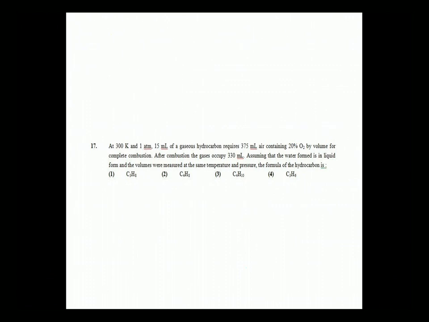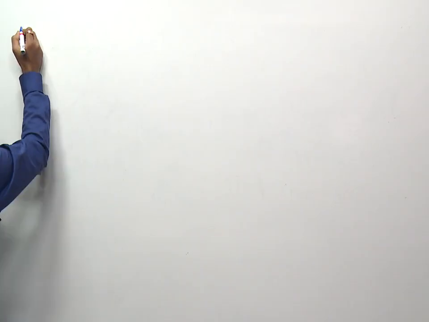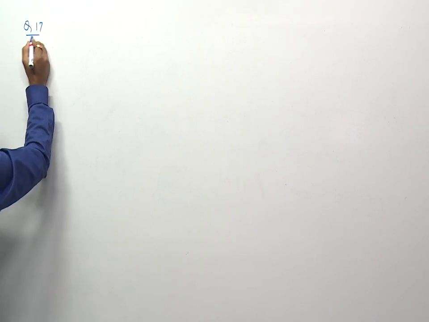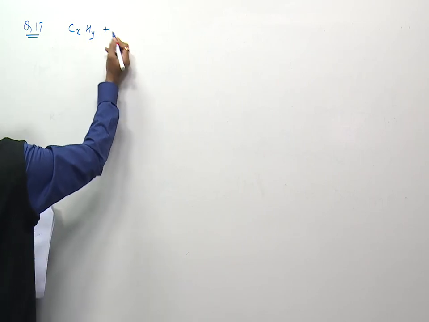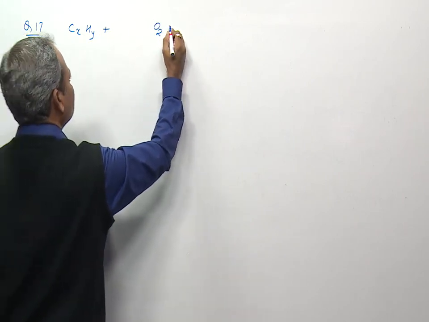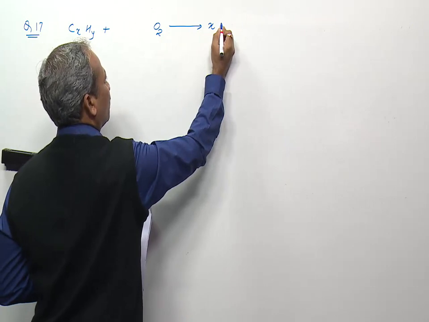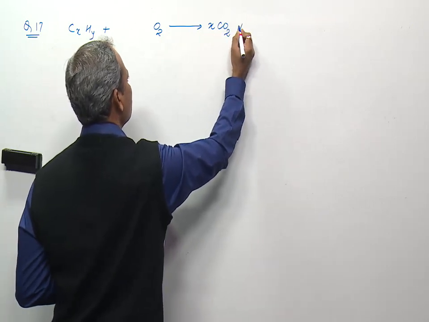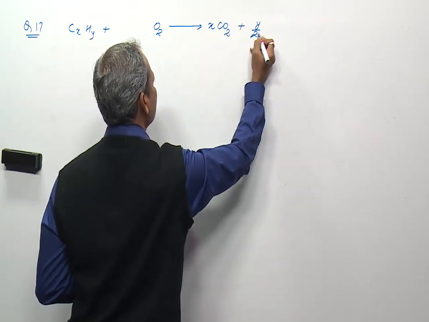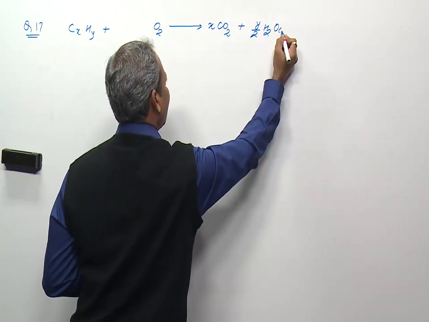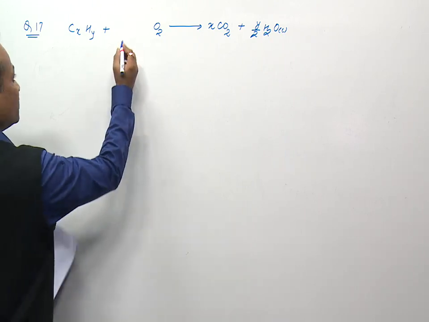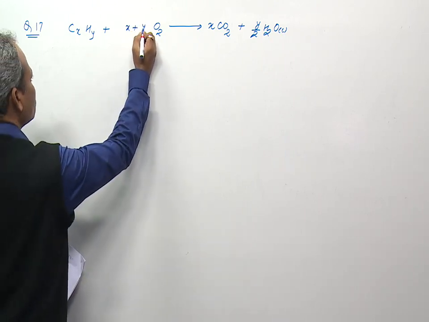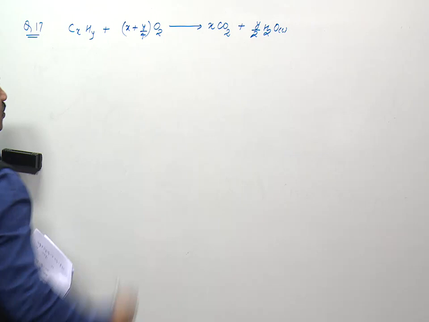Let's say the formula of the hydrocarbon be CxHy. During combustion with oxygen, all carbon of this hydrocarbon comes out as carbon dioxide and all hydrogen comes out as water, which will be in liquid state. So on balancing for oxygen, it will be x plus y by 4.